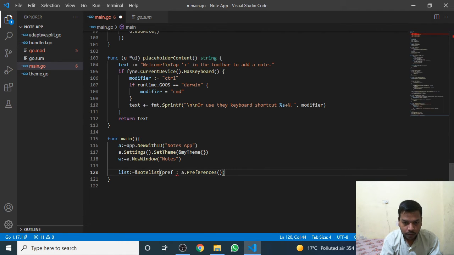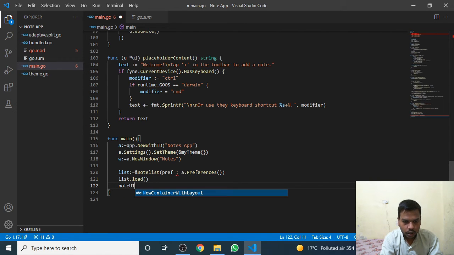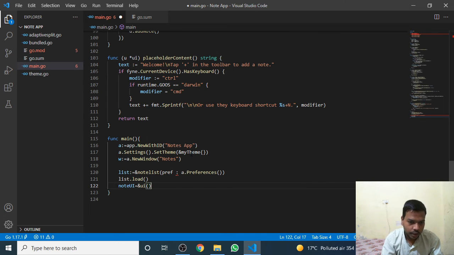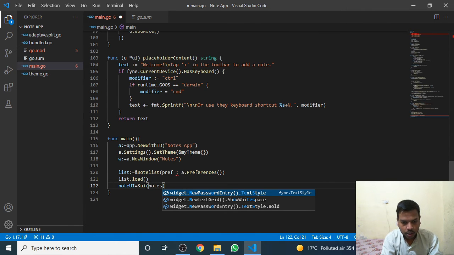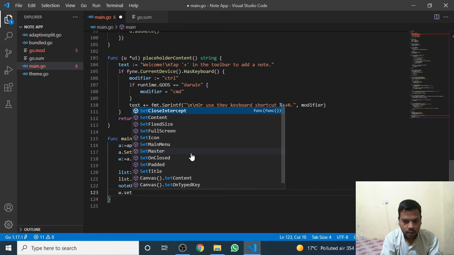Now one thing we have to do is load the list, list dot load. And node UI will be like this. Earlier we have created it; make a reference to it and pass the list to it, pass nodes to it of type list.